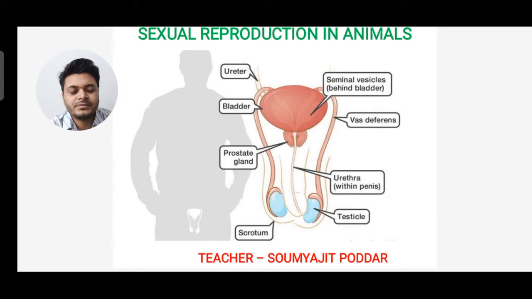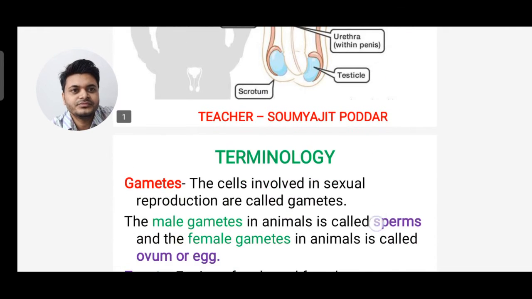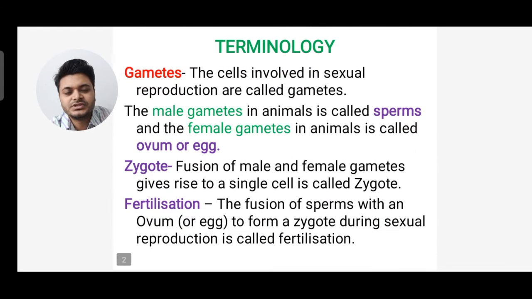Let's start with the topic sexual reproduction in animals, and then we'll move to the male reproductive system. You can see the picture of the male reproductive system is given. All the labelings are given. You can see urethra, bladder, prostate gland, scrotum, testicles, urethra, vas deferens, seminal vesicle. First we'll see the terminologies.